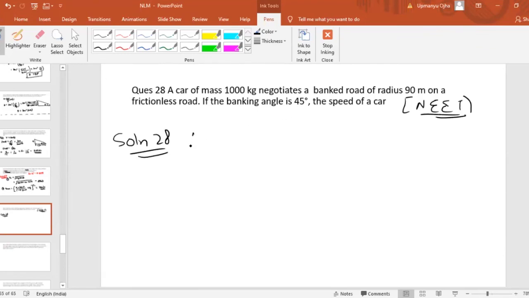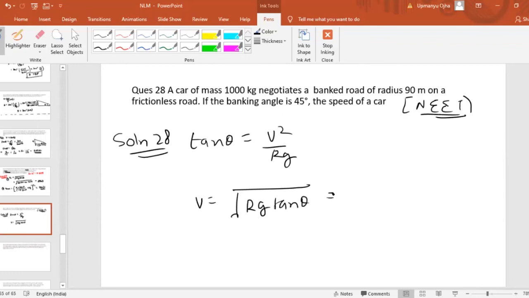So we know that tan theta must be equal to v square by rg. Understand? So simply v will be equal to the root of rg tan theta. The radius is given to us as 90, g we can take as 10, and tan theta is...